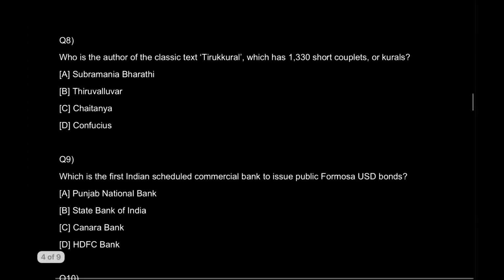We'll move to the eighth one. Who is the author of the classic text Tirukural, which has 1330 short couplets or kurals? Now, again, you will say, ma'am, I'll use the silliest logic here: this is Tiru, this is also Tiru, so the answer is option B. Well, you're smart enough to do that because it is actually the correct answer, but you should know something about Tirukural also.